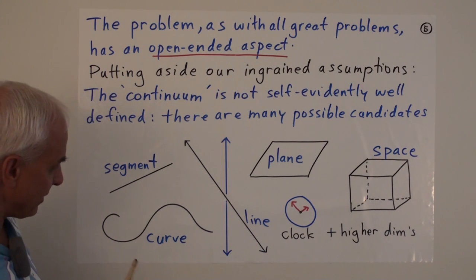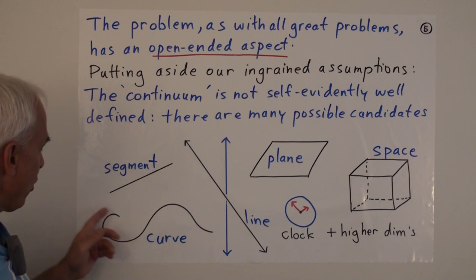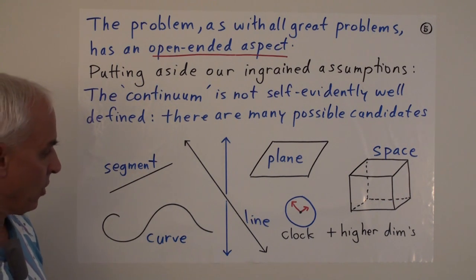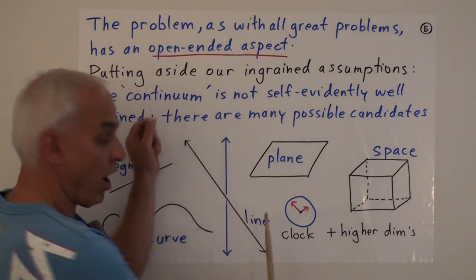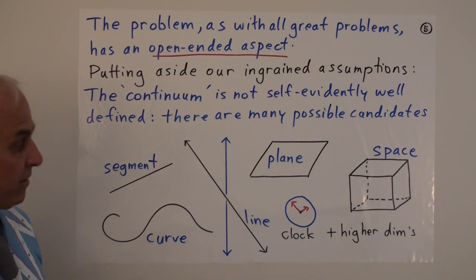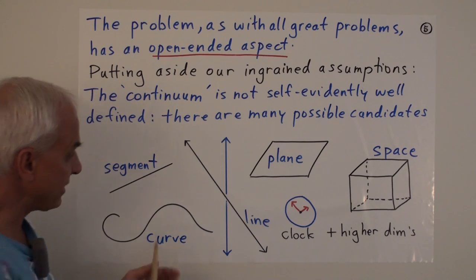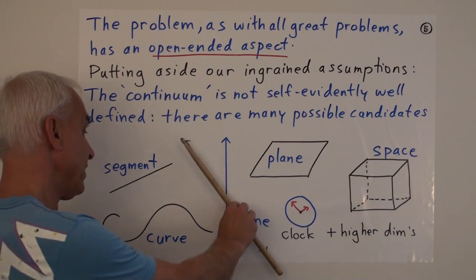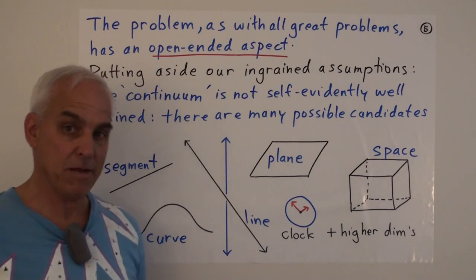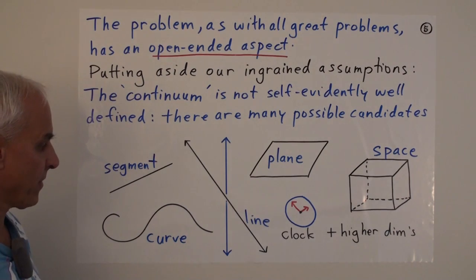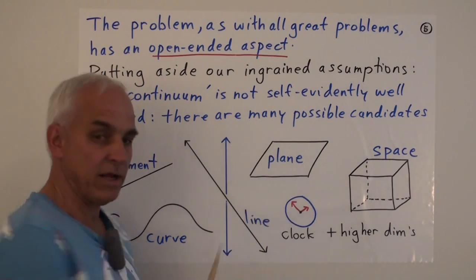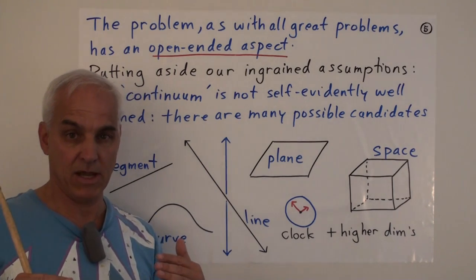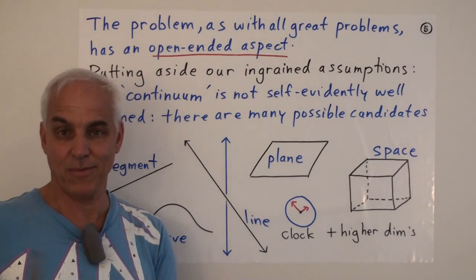And it's not entirely clear that the continuity of a curve is completely the same as the continuity of a segment. Or maybe we should consider segments that go on in both directions, so-called lines. And maybe that's a better model that we should be focusing on. And then the question is, well, is this line or this line the same? Which line should we be considering? Or perhaps we really want to be working in a plane. Perhaps a plane is a better framework for thinking about continuity because it's a little bit closer to the geometry that we know about.